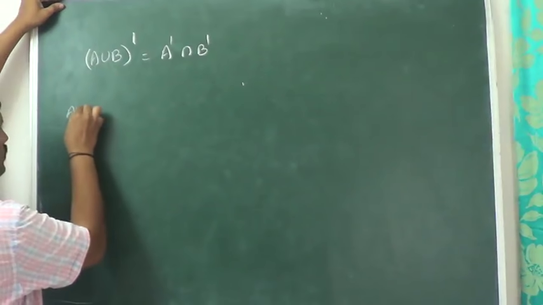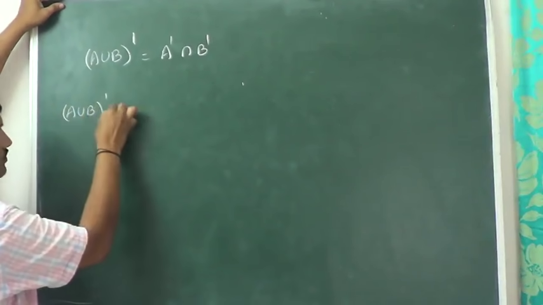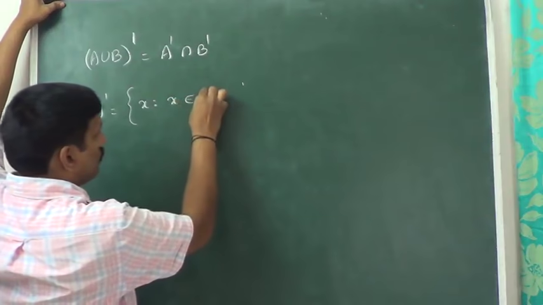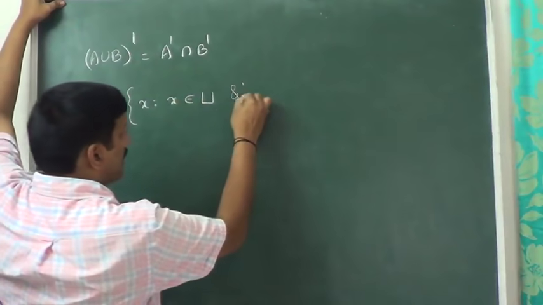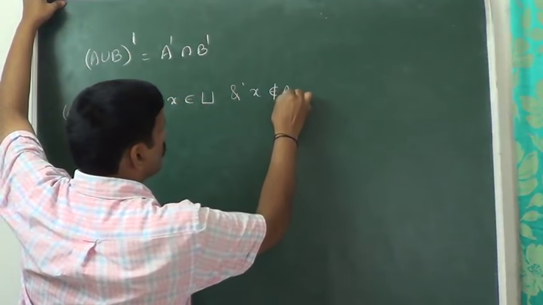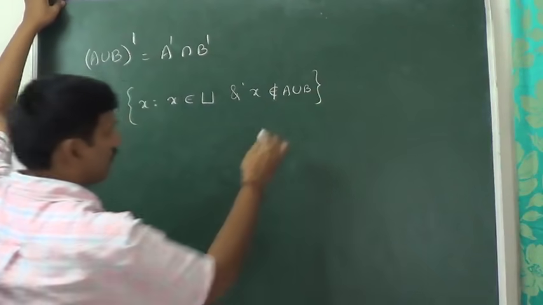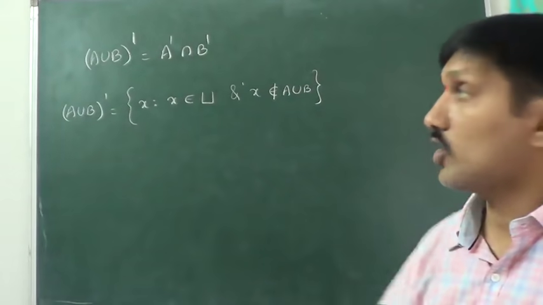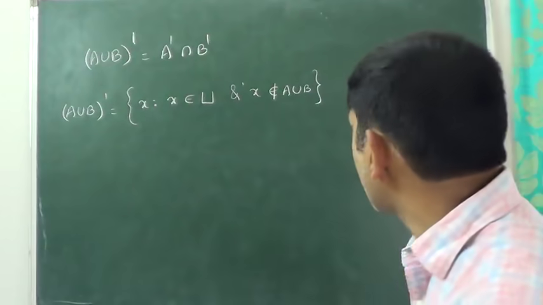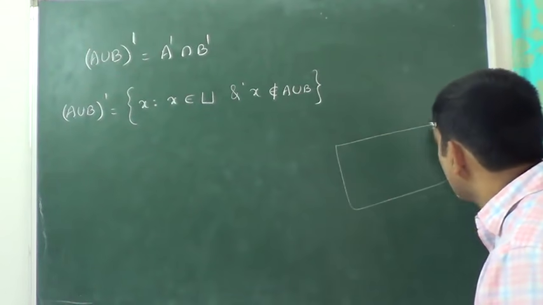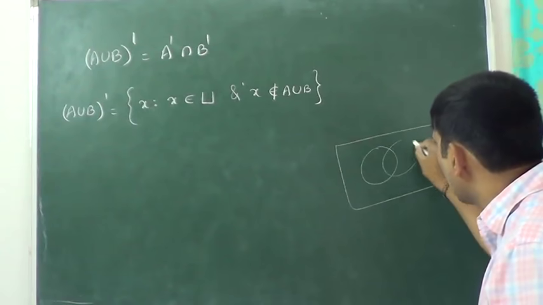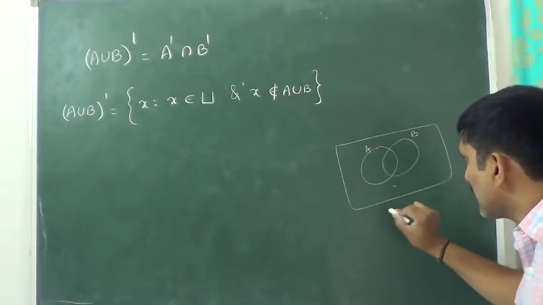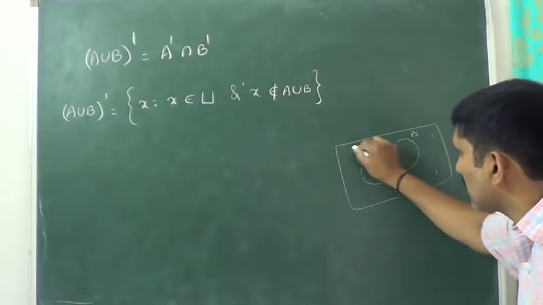Now with the help of that particular definition, I am going to prove this particular De Morgan's law. First part: (A union B) whole dash is equal to X such that X belongs to universal set and X does not belong to A union B. X is present in the universal set and X is not there in A union B. X may be here, maybe here, maybe here.